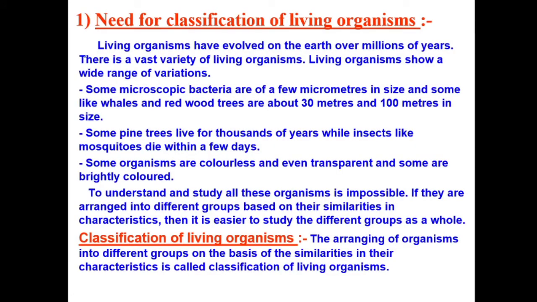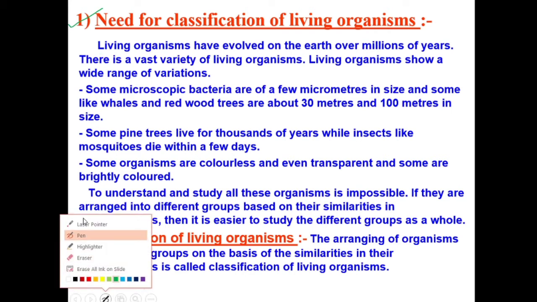Okay, now as I said, in this chapter we will be studying about classification, right? So we need to know what classification is, or why we need classification. Okay, if you read these lines properly, what are they saying?